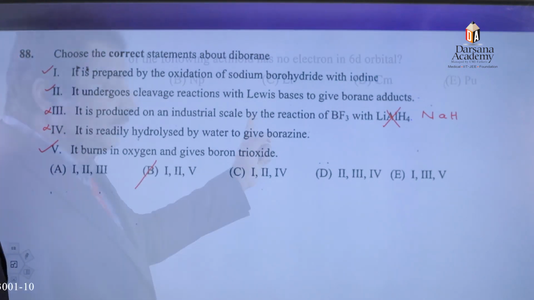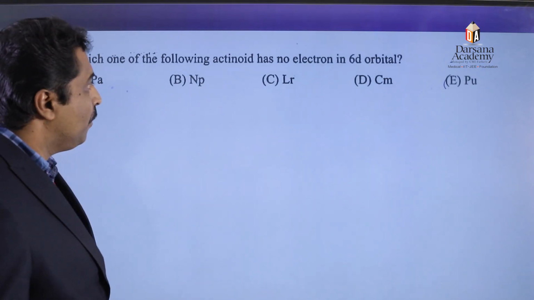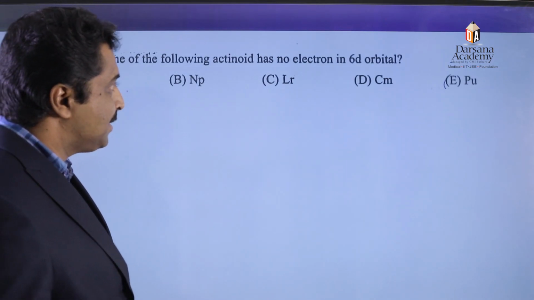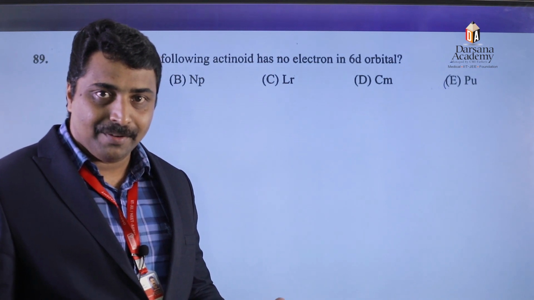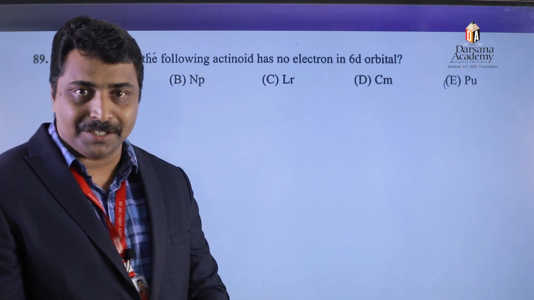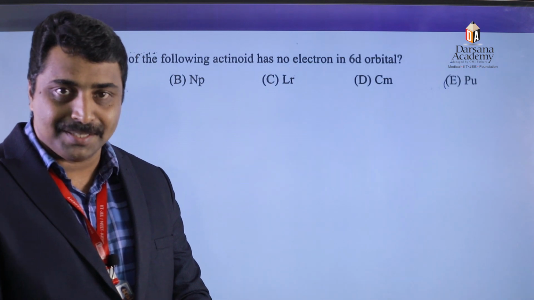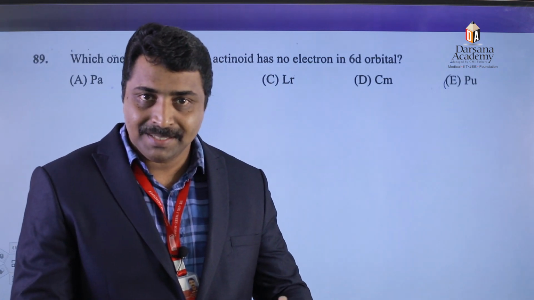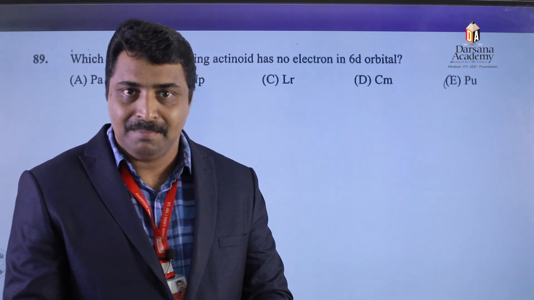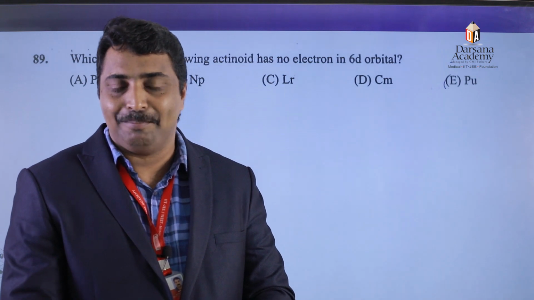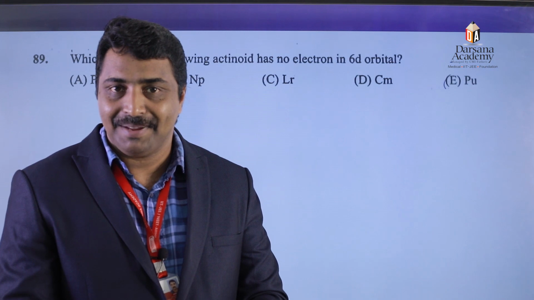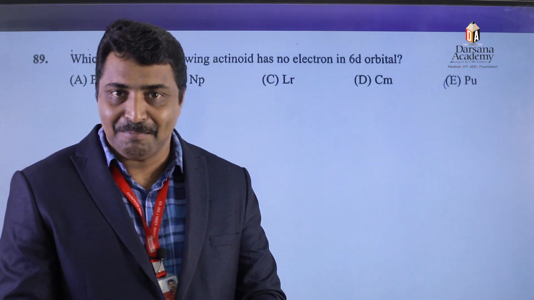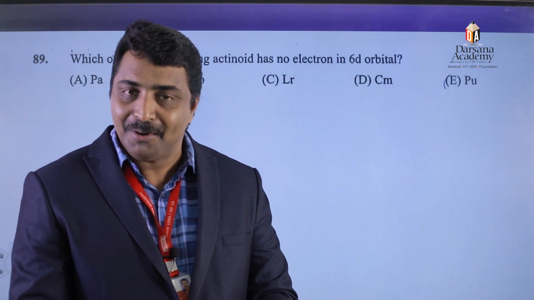Okay. 89th question. Which one of the following actinoids has no electron in 6d orbital? To solve this question, we need a knowledge with regard to the electronic configuration. Which are the elements, actinoids? 14 elements immediately after actinium: thorium, protactinium, uranium, neptunium, plutonium, americium, curium, berkelium, californium, einsteinium, fermium, mendelevium, nobelium, lawrencium.